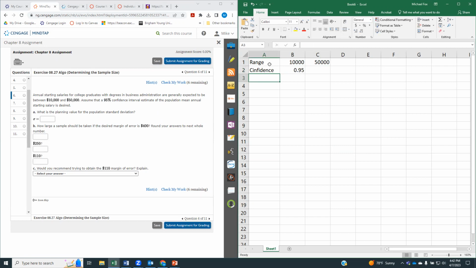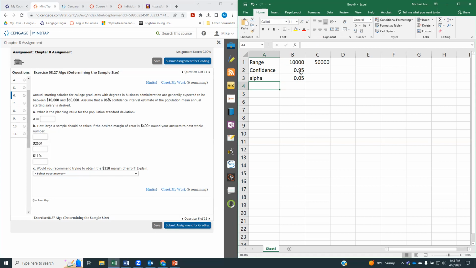If my confidence is 0.95, then I also know that my alpha is always equal to 1 minus the confidence level. I do know that too, and for this problem I will need it later, so I'll go ahead and do that now.